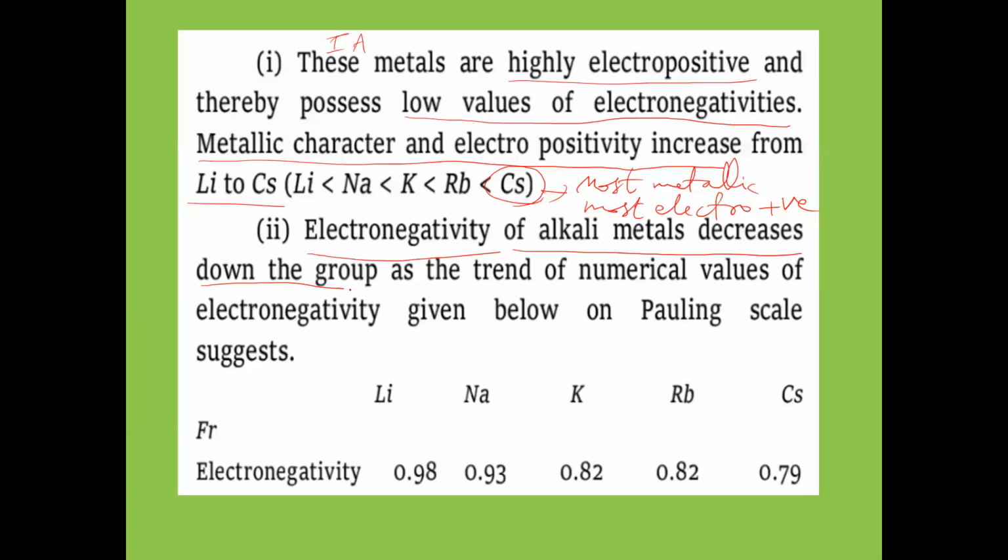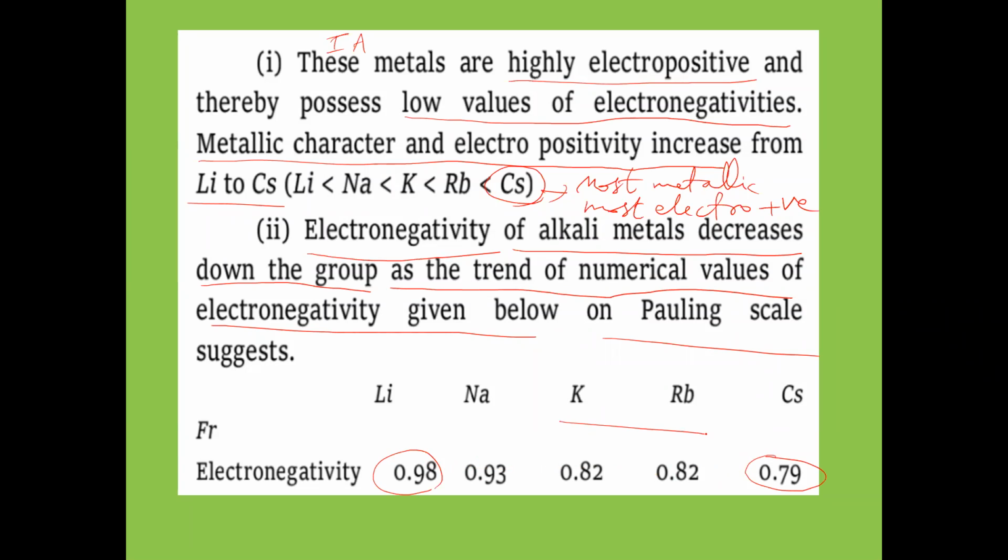Down the group means lithium to cesium, as the trend of numerical values of electronegativity given below on the Pauling scale. So on the Pauling scale, the value suggests what now here? The electronegativity of lithium is 0.98, but electronegativity of cesium is 0.79. So 0.98, 0.79. So slowly what is happening? The electronegativity value is slowly decreasing.